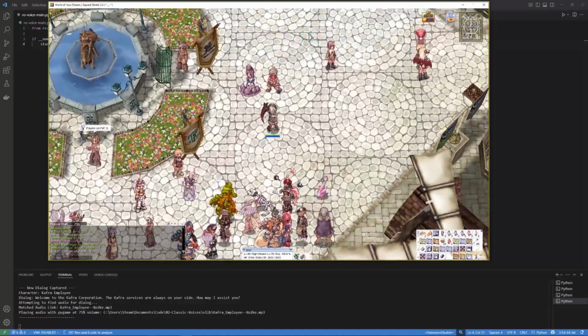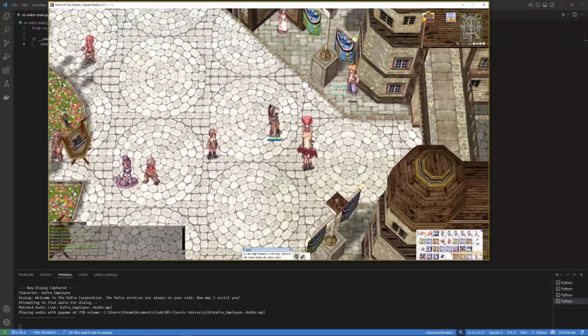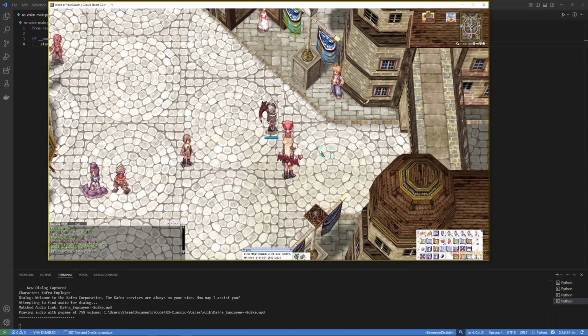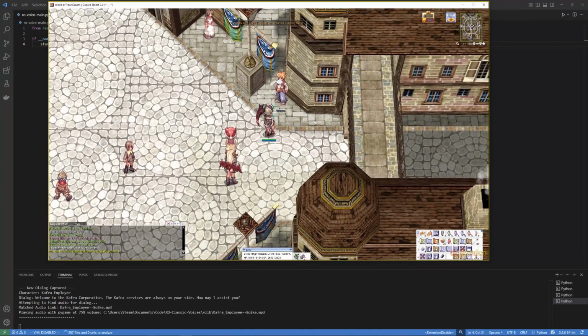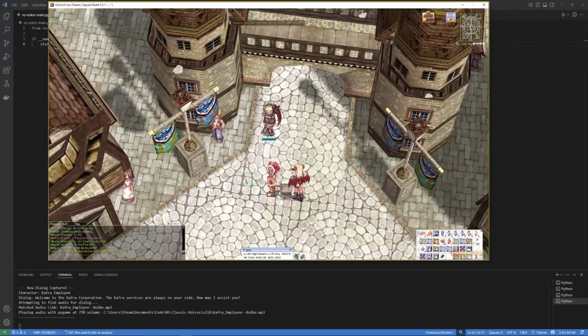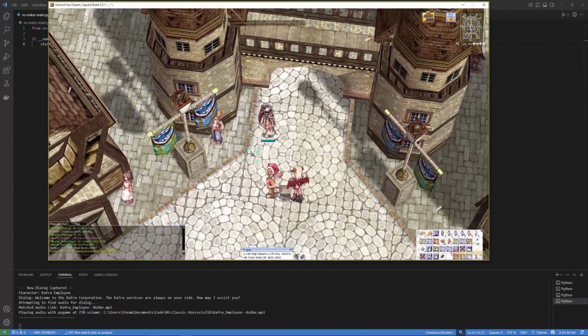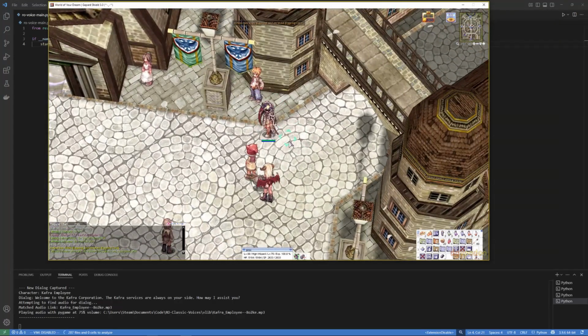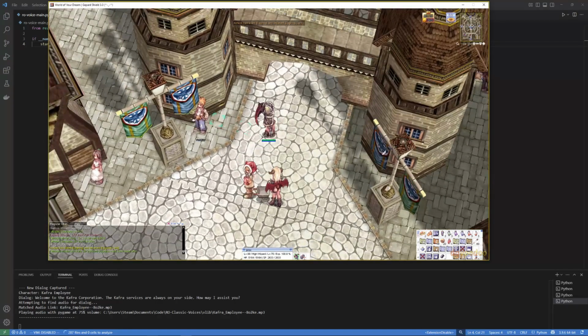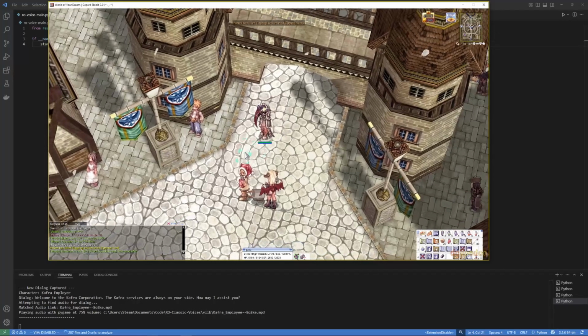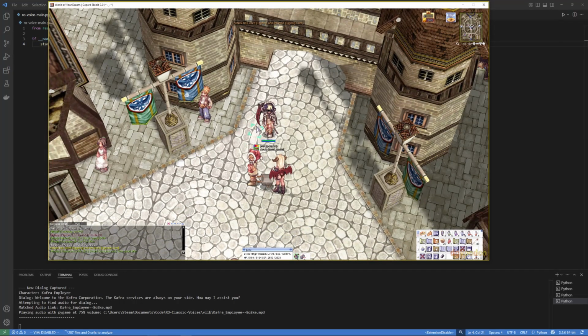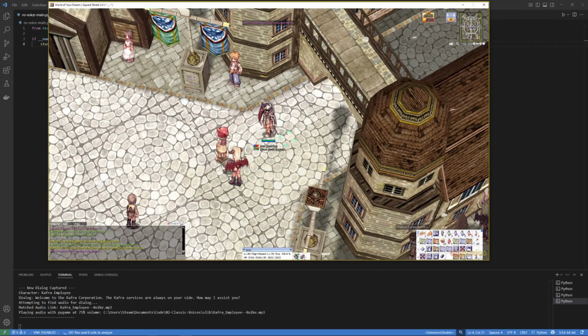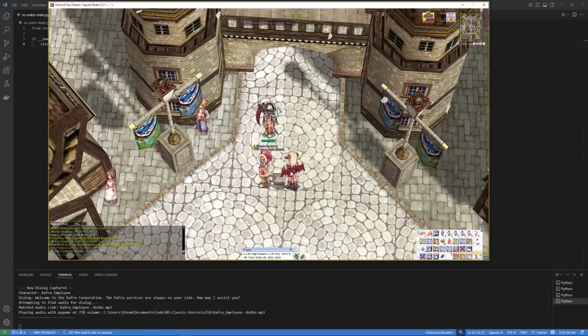If we don't have a clip, so let's go talk to this guy, for example. What will happen is we'll get a message saying that we don't have a clip, and we are going to attempt to automatically generate a voice clip for it. Now, right now, it's going to do all clips using the same voice. I'm working on being able to select different voices for the generation, but for now, that's where we are.